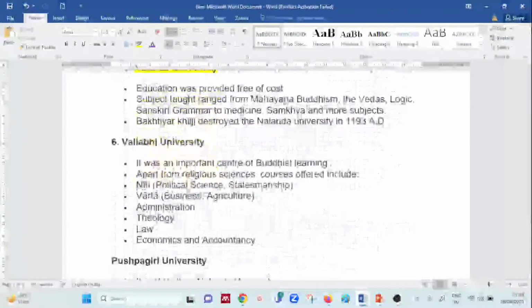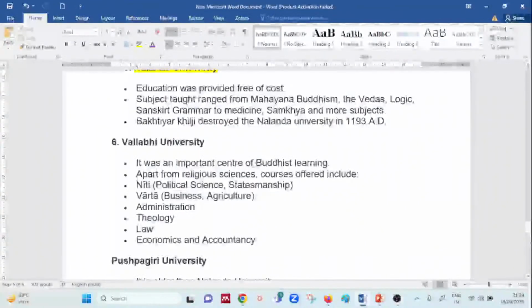Now, coming to Vallabhi University. Basically, it was an important center of Buddhist learning.